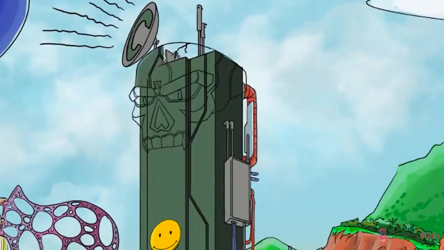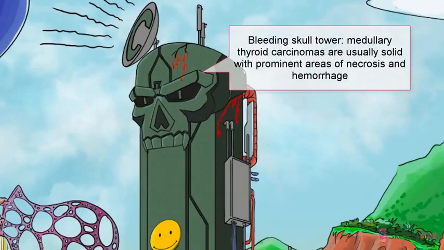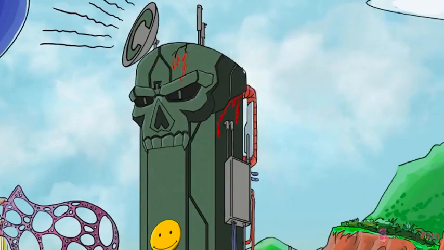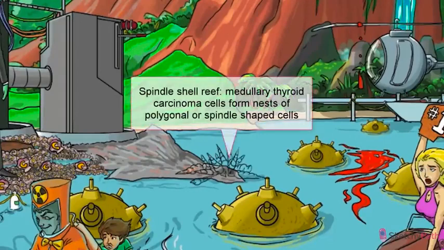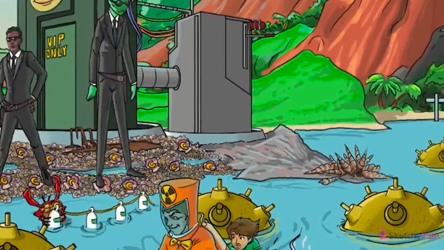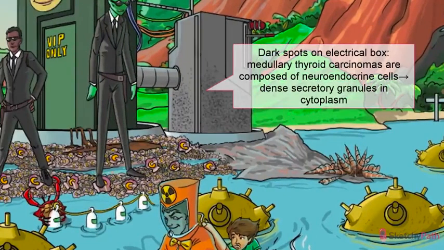Histologically, sporadic and familial medullary carcinomas are pretty similar, with just a few exceptions. First, both present as solid masses with areas of necrosis and hemorrhage, especially in large tumors. Hence the large necrotic skull at the top of the base. Under the microscope, medullary cancer cells are polygonal or spindle-shaped and form nests, kind of like that nest of spindle shells. Being neuroendocrine cells, they also have dense secretory granules in the cytoplasm.